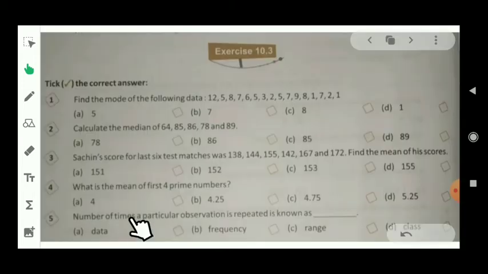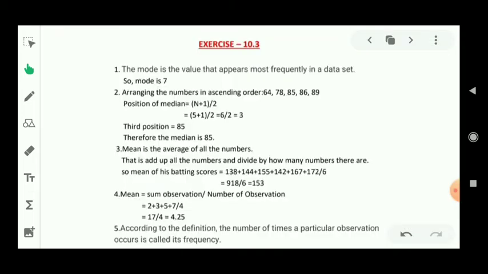Let's see question number 4. What is the mean of the first 4 prime numbers? As we know about prime numbers, the first 4 prime numbers are 2, 3, 5 and 7.